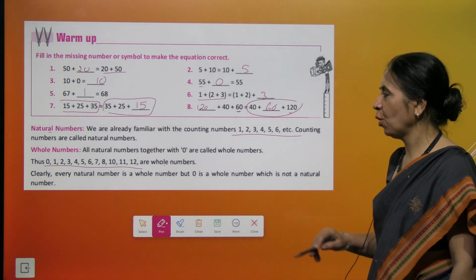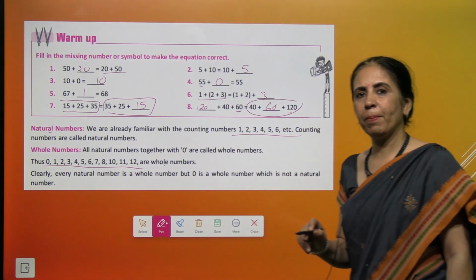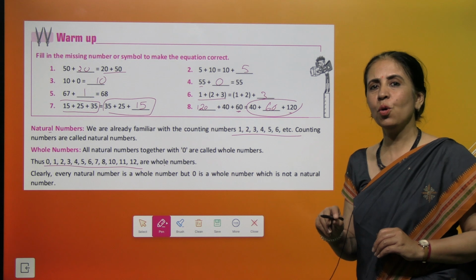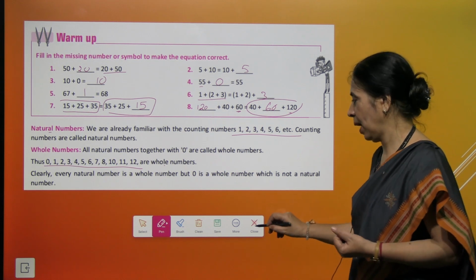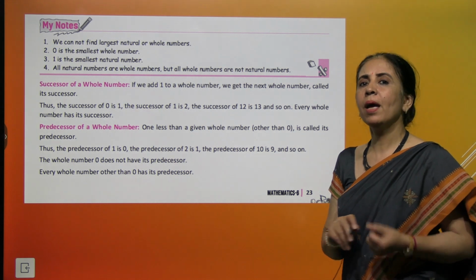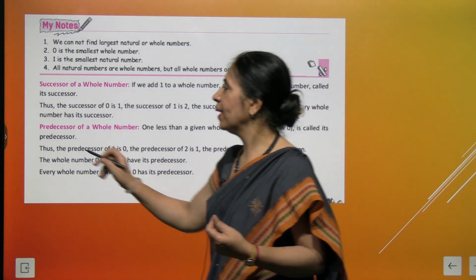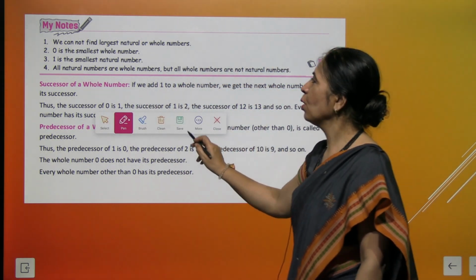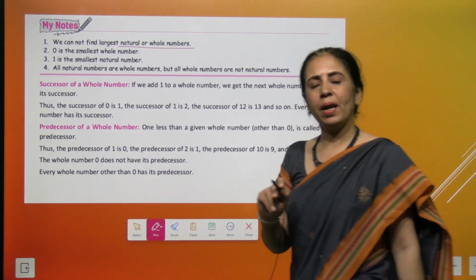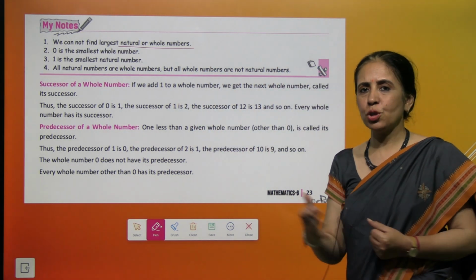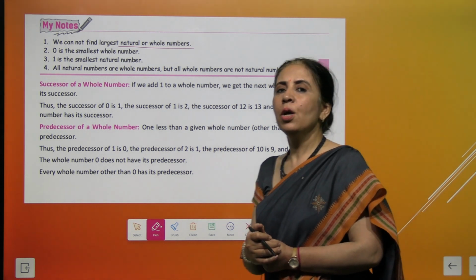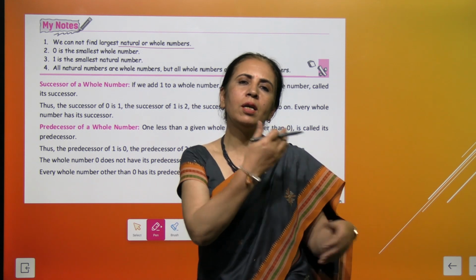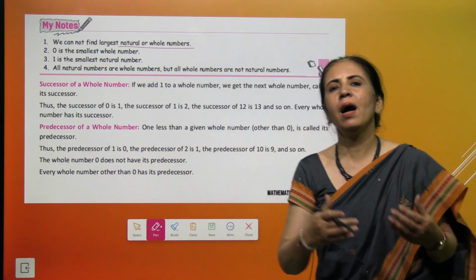So what do we observe? We observe every natural number is a whole number. But every whole number is not a natural number because there is a number 0 जो natural number नहीं होता. सारे natural number whole number होंगे but सब whole number natural number नहीं कहलाए जाएंगे. So I have made a note that we cannot find the largest natural and whole number. कभी भी हम largest natural और whole number पता ही नहीं लगा सकते क्योंकि हर number के बाद +1 किया और नेक्स्ट नंबर आ गया और ये प्रोसेस चलता जाएगा एंडलेसली.